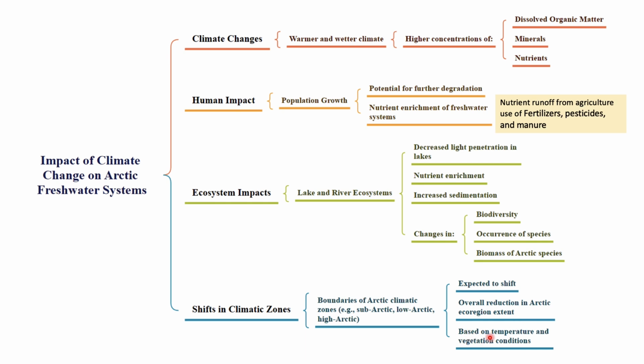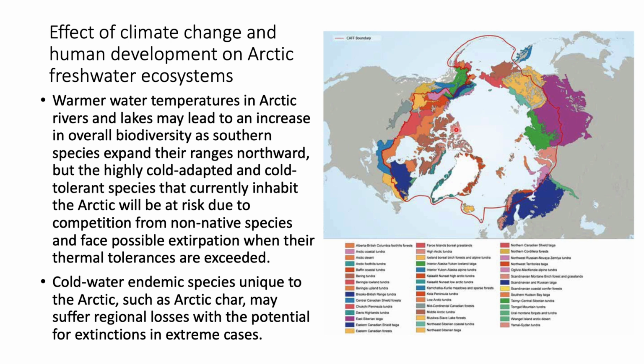And moreover, based on the temperature and the vegetation conditions, we are seeing lots of change in the Arctic freshwater ecosystem. So here is the map which shows the effect of climate change and the human development of Arctic freshwater ecosystems. The dark red line shown is the CAFF boundary.